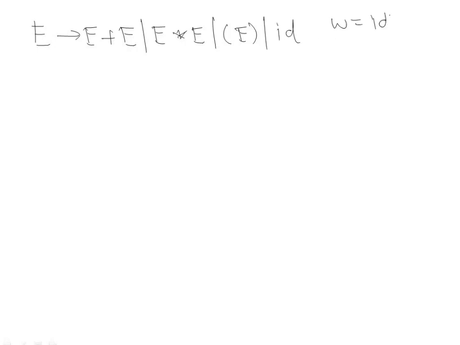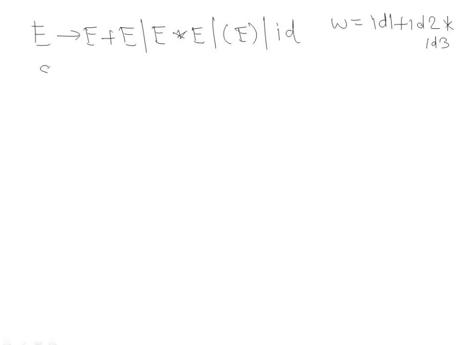So we have E → E + E, E → E * E, E → (E), E → id, and the input string w is equal to id1 + id2 * id3. Now how will it work?